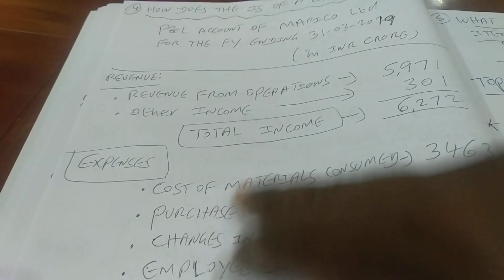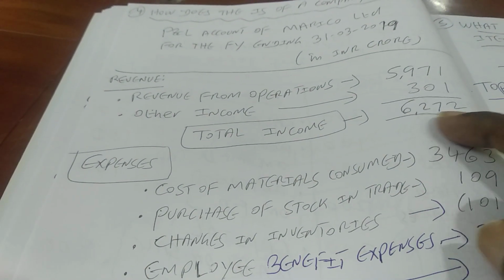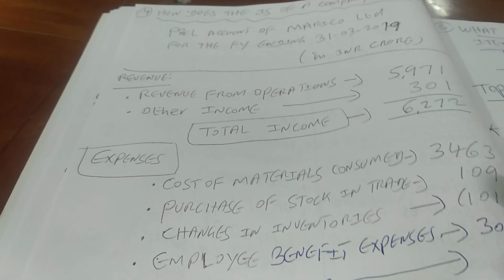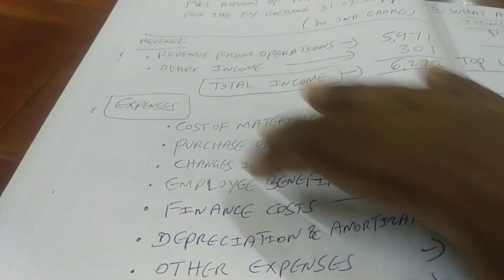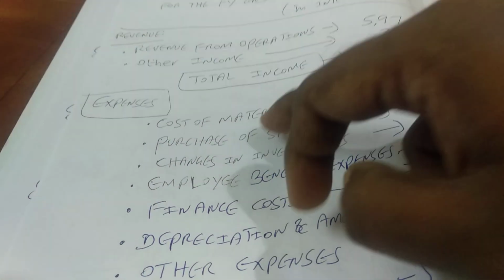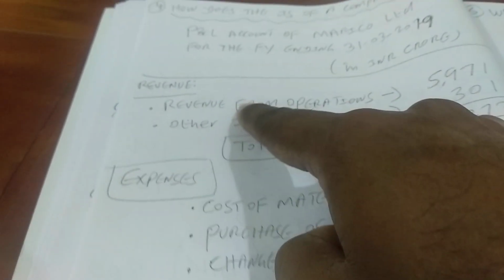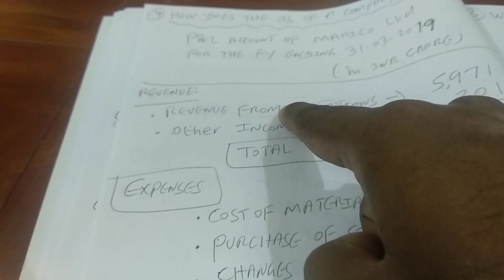The expenses incurred by Marico Limited in generating the total revenue of 6272 crores are given one after the other on a line item basis. Each of the items here is known as a line item because everything is given in a row. The very first, topmost row is revenue from operations, otherwise known as the top line.